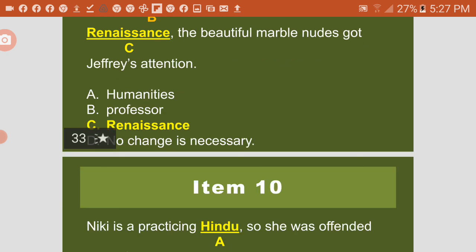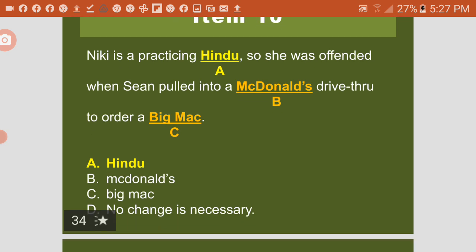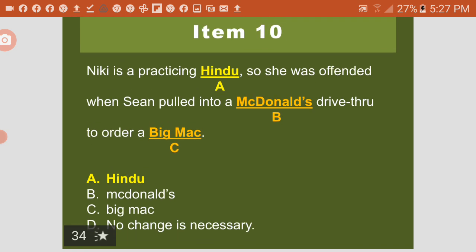Last item, item number 10. Nikki is a practicing Hindu. So, she was offended when Sian pulled into a McDonald's drive-thru to order a Big Mac. It has meat on it. Okay, so what's the answer? The name of religion must be capitalized. The answer is letter A, Hindu.